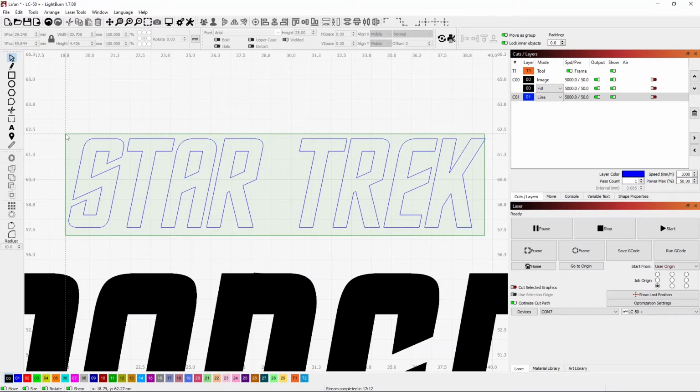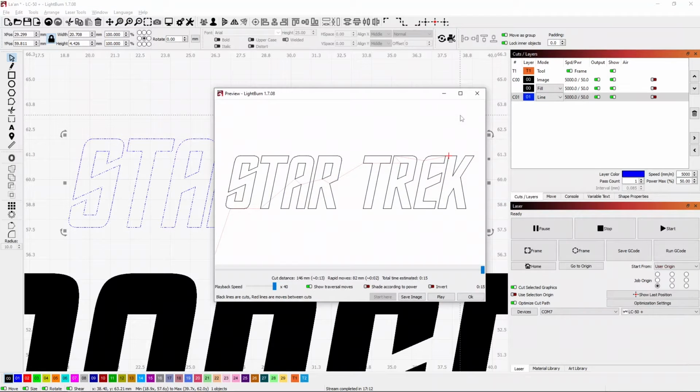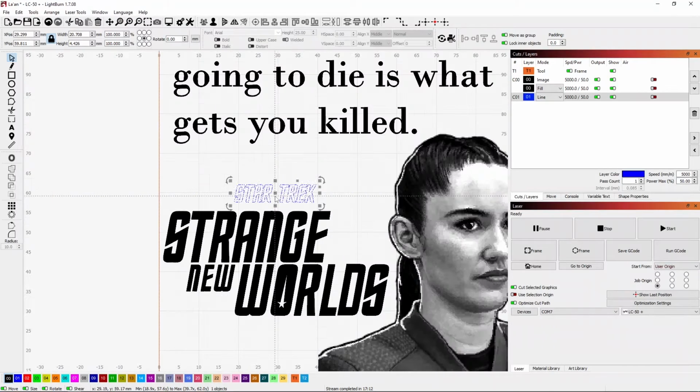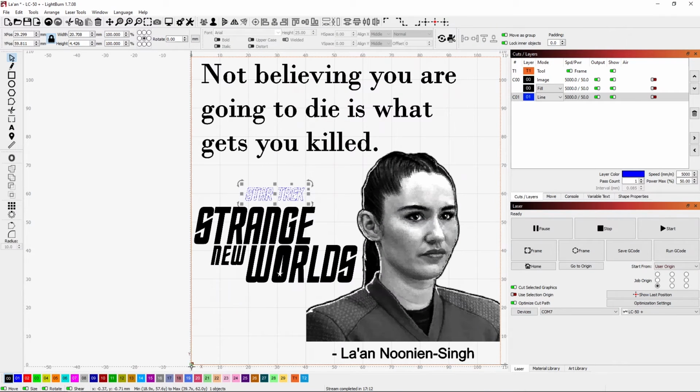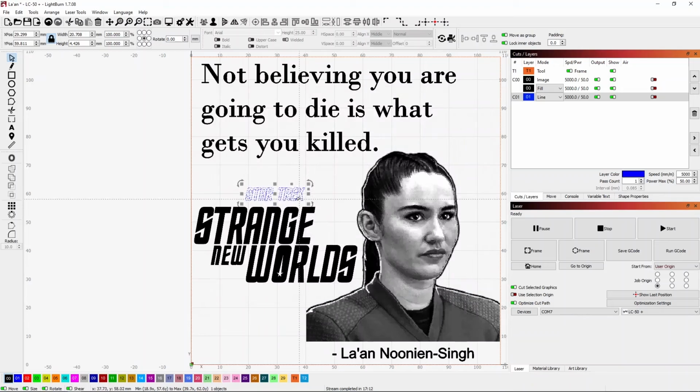So let's go ahead and select just that part, and then we'll say cut selected graphics. We'll do our preview. So it's getting just the words. And if we zoom out, we'll see that our origin is still down here at the bottom, because we're not changing this use selection origin, which would put it way up here. So this will keep everything aligned. Let's go ahead and burn that. It should only take a few seconds. It looks like 15, and we'll see if that looks any better.